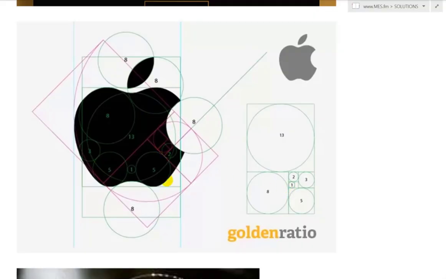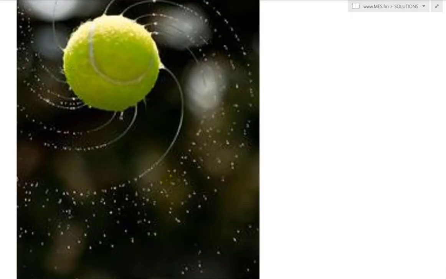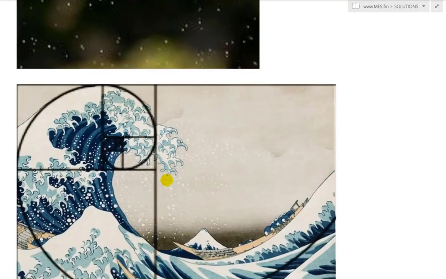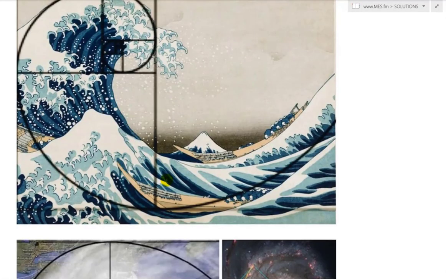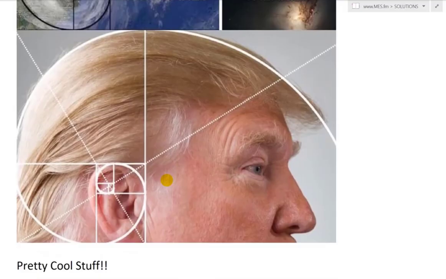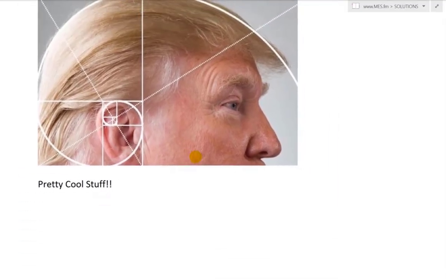You got a bunch of spirals here. And even a ball thrown, a wet tennis ball like that, spiraling across. There's Fibonacci in the waves. There's Fibonacci in hurricanes, galaxies, and even Trump's hair. So yes, pretty cool stuff.